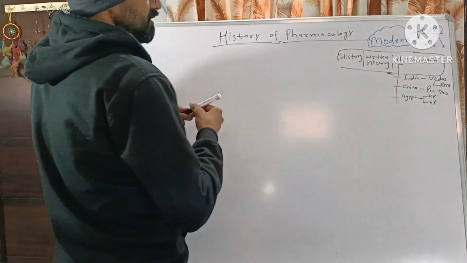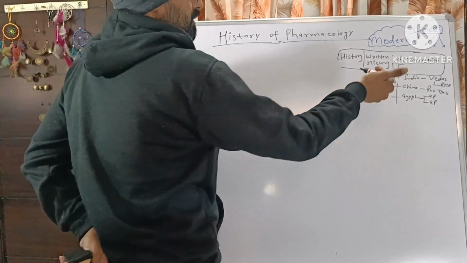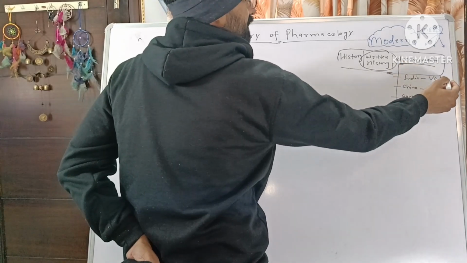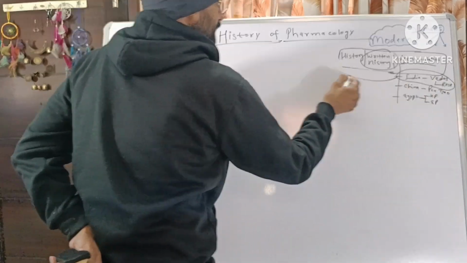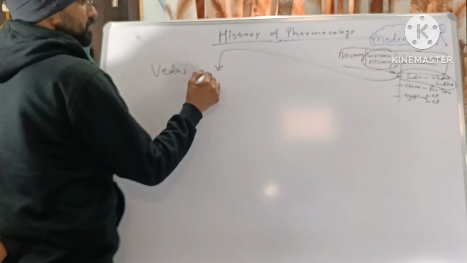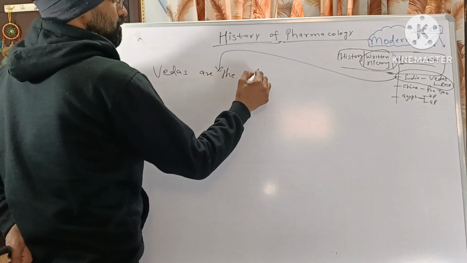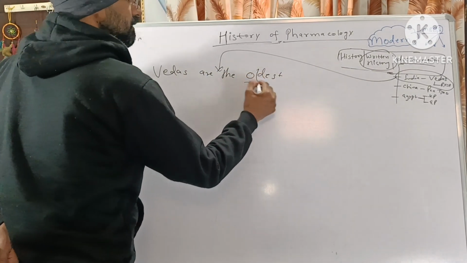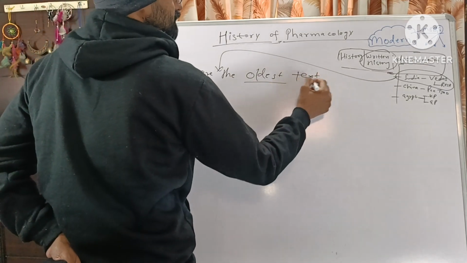So after prehistory, we'll go to the written history or the documentation. That is, in India, Vedas are the oldest text.